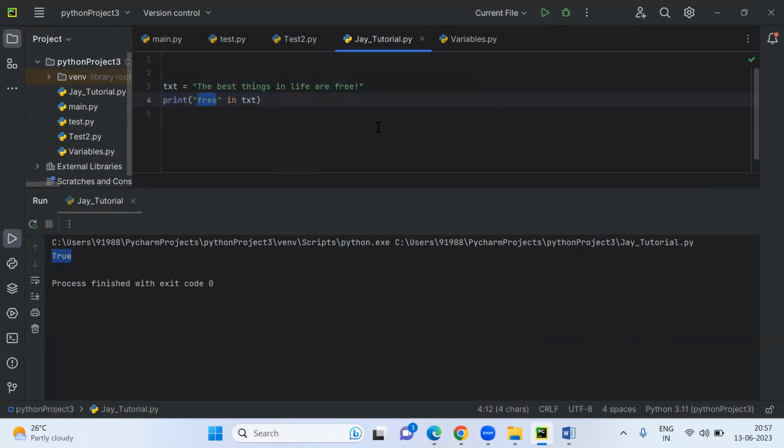Now I am checking whether 5 is available in this or not. What will it print? It will say false. 5 is not available here. Now, the best things in life are free. If I check whether best is available in this or not, it will say true. Now if I make it capital, with B in uppercase, what will it show, guys, true or false?